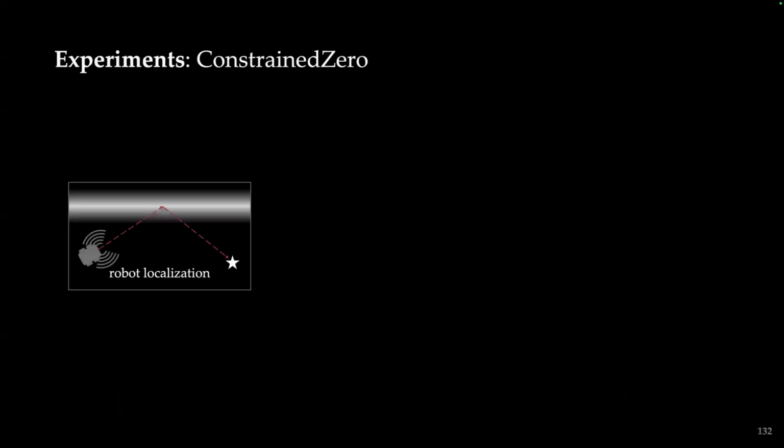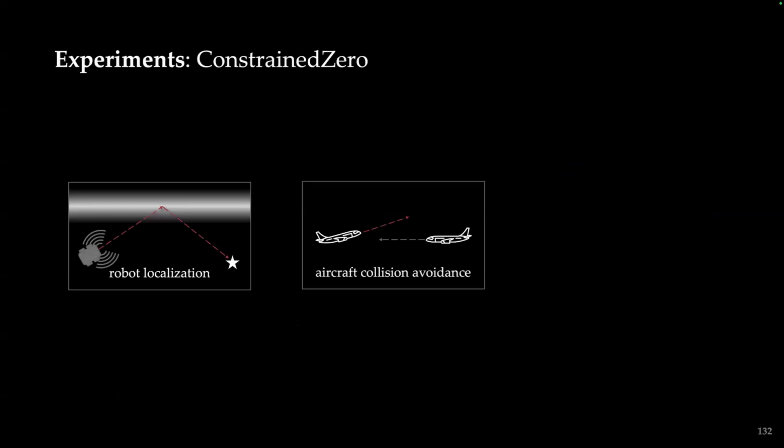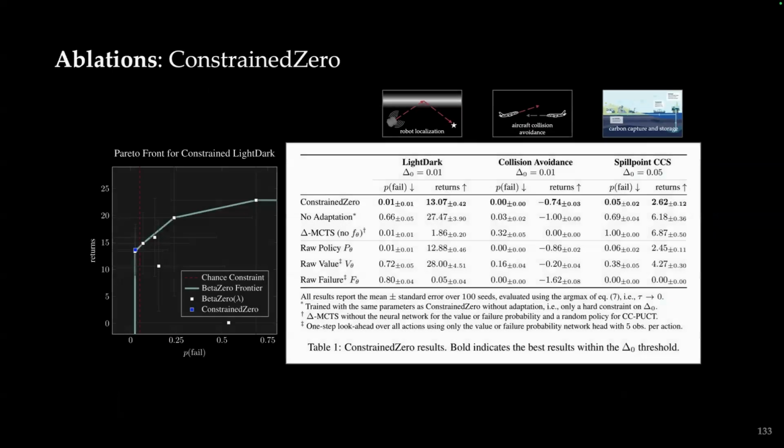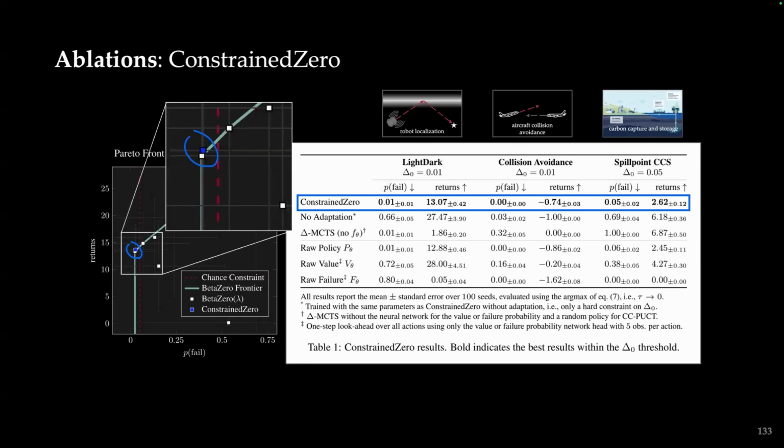The experiments we run include a safety version of the robot localization problem, aircraft collision avoidance, and safe carbon capture and storage. The results I'm showing here are ablations given the components of the algorithm that we introduce, and we can see that ConstrainedZero achieves the highest returns within the desired failure probability for each of these problems, where yes, there are cases that might have, say, higher returns, but at the expense of falling outside of the failure probability window. What this means is we can actually solve for that desired policy, as I showed you before, which was the ConstrainedZero policy that we learned. In this case, we don't have to tune each of these BetaZero policies. We can directly encode our safety constraint when we learn a policy.